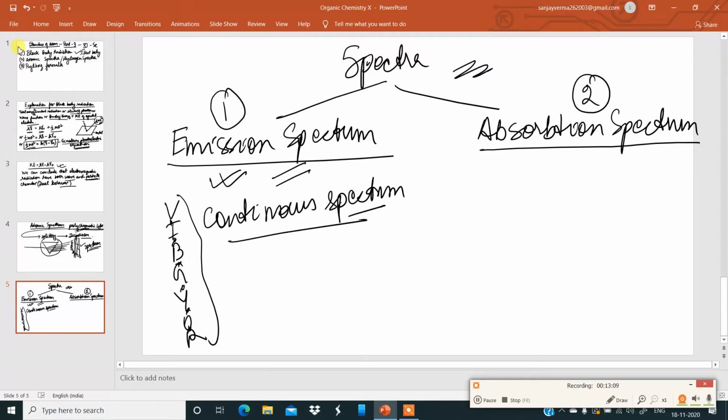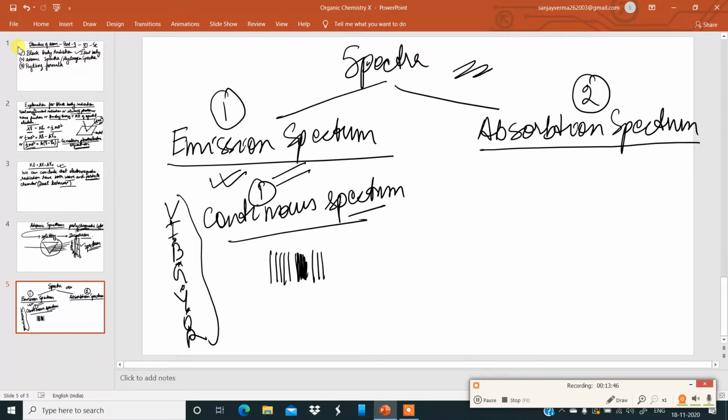Remember this. Under emission spectrum, this is the first thing to be remembered. Now, when the radiations emitted by the excited substances, gas or vapors of chemical substances, are analyzed by a spectrograph, discontinuous spectra consisting of a series of sharp lines, separated by dark bands, are obtained.